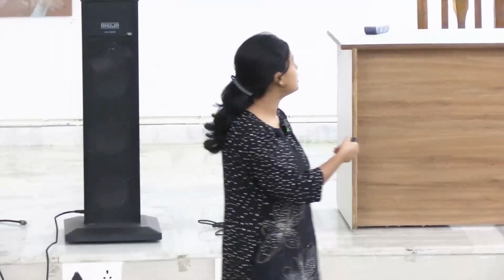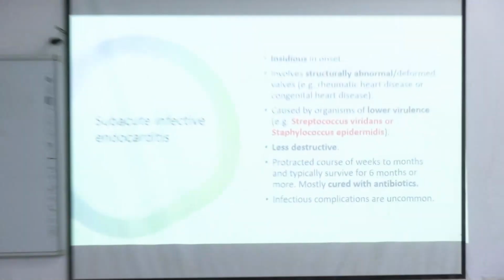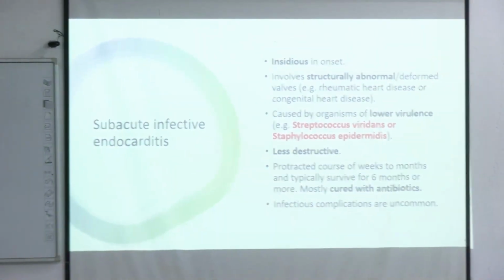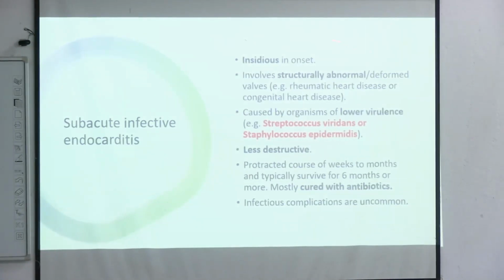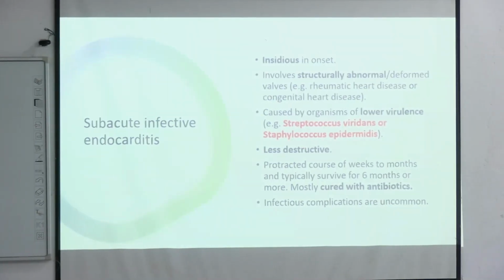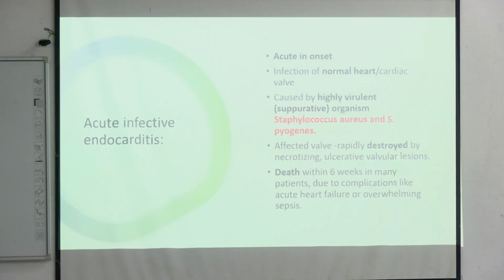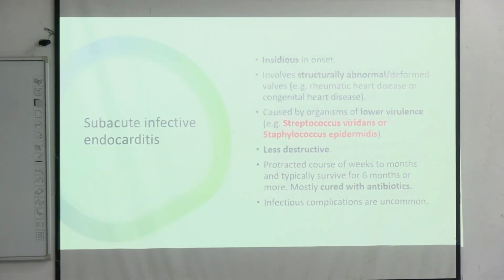So next comes our subacute endocarditis. In acute endocarditis, we saw the valves were normal, but in case of subacute endocarditis, there will be structurally abnormal valves. This will be insidious in onset and caused by lower virulence organisms. The names of these organisms are Streptococcus viridans and Staphylococcus epidermidis. Acute was caused by Staphylococcus aureus, and the most common organism causing subacute is Streptococcus, right?